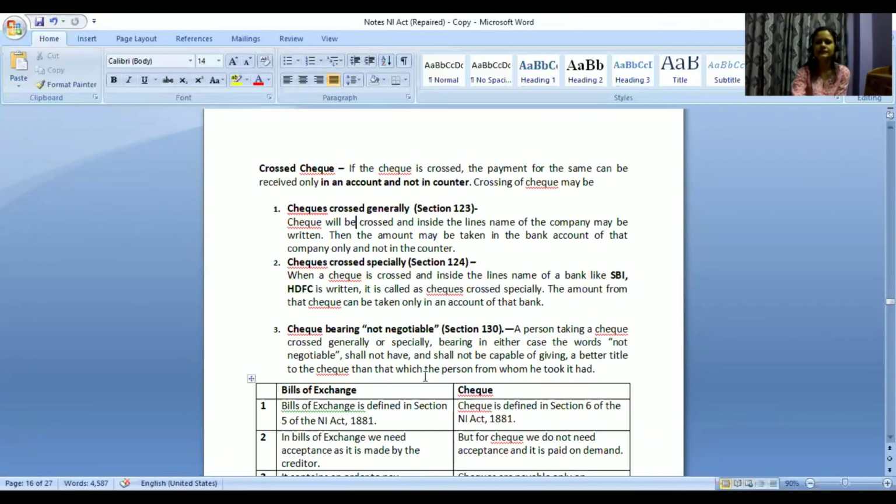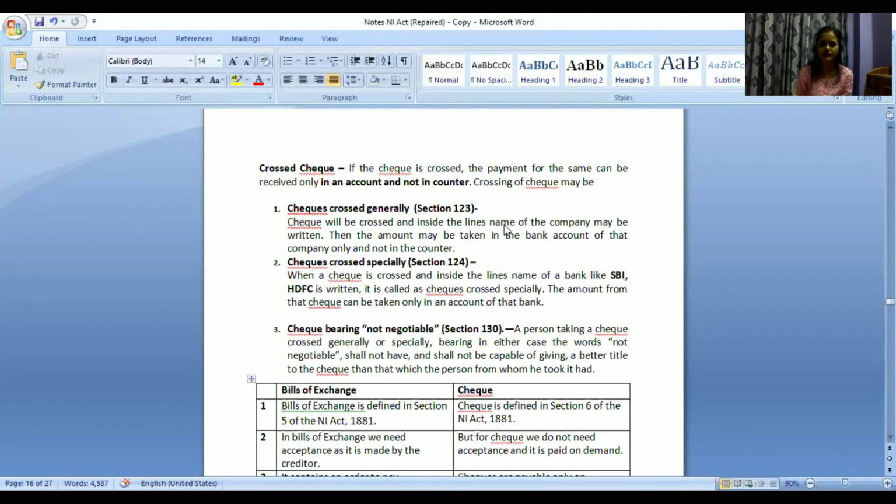Ma'am, what about the trust? If we want to deposit the money to the trust, then that will be generally, ma'am. See, the name can be a company, a trust, an NGO, whatsoever is having an account, right? You would see even temples also have bank accounts, right?